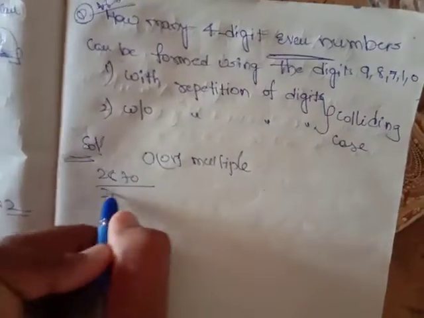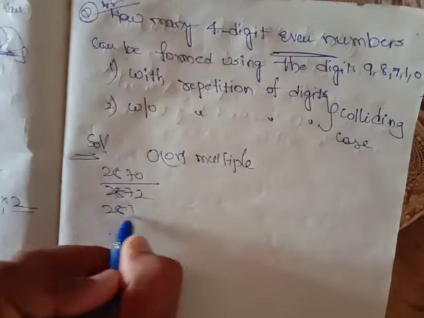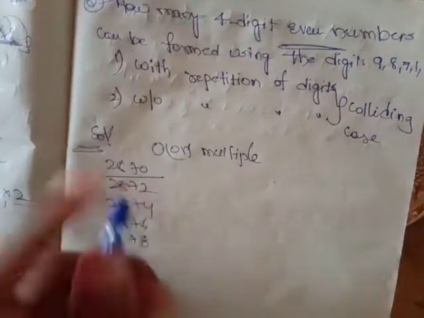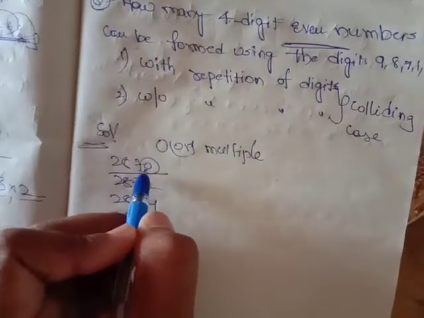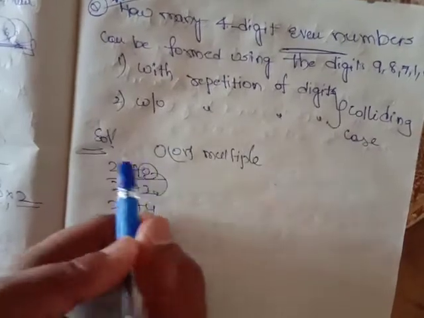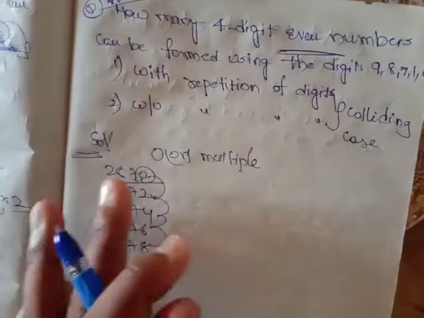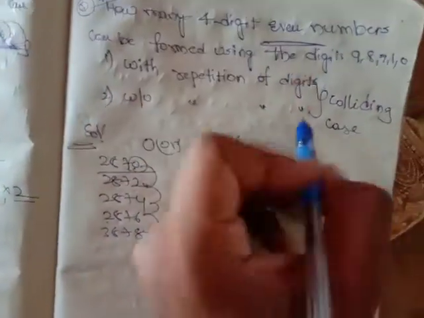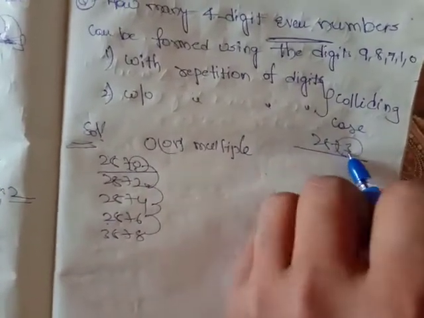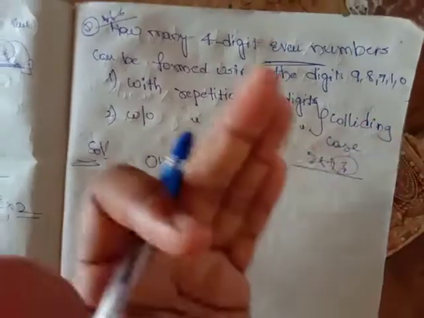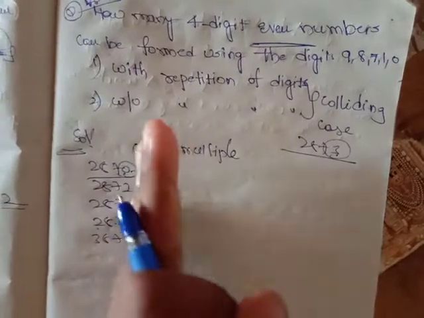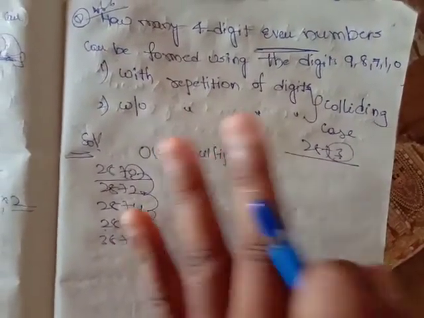2870 is an even number. 2872 is an even number. 2874 is an even number. 2876, 3878 are even numbers, because the last digit is ending with 0 or a multiple of 2. Then only it is an even number. 2873 is not an even number, because it is not ending with 0 or a multiple of 2. So it is an odd number. So what is the condition? In the last digit I should get either 0 or a multiple of 2.